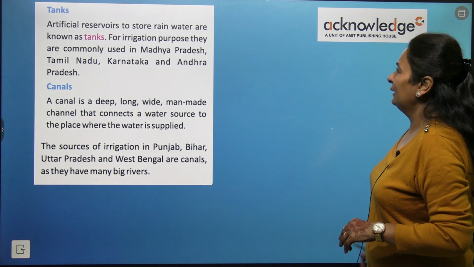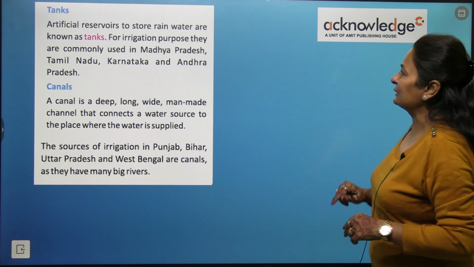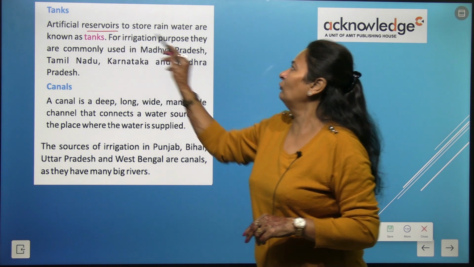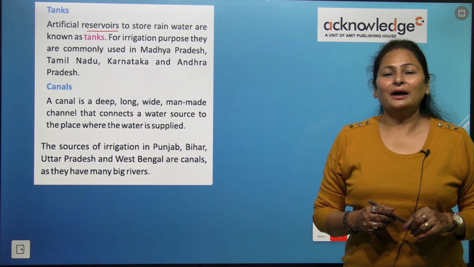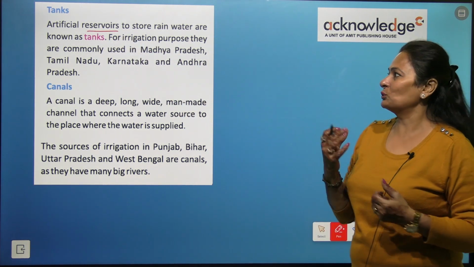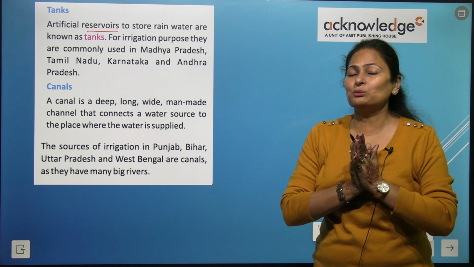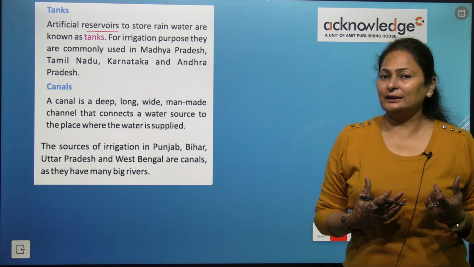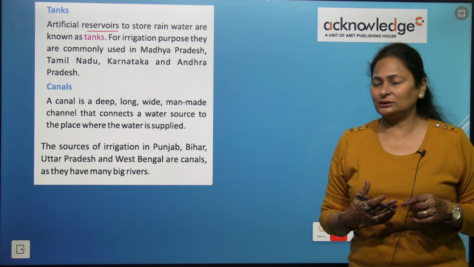Let's see what next. It is tanks. Artificial reservoirs to store rainwater are known as tanks. So we make artificial means what? It is made by men. It is not gifted by nature.